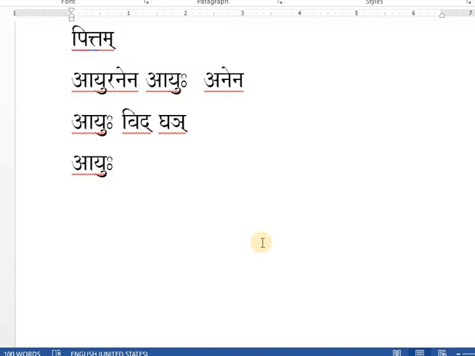Out of all vowels, which three vowels are called Guna vowels? Any of you? A, E, O. Very nice. So here in place of E, A Guna will be there. So Vid will be Ved. Ayuhu, Ved. Ved means what? Ved means to know. It's a root verb, right?